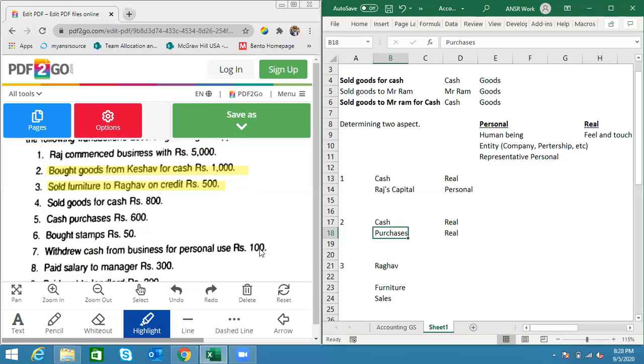Now, let me relate that to business use and personal use. When something is related to core business, in technical terms we call it business use. When something is not related to core business, but is used in the business to support the core business, like in this example, people are coming and sitting, because if the chair and table were not there, people could not sit and eat, so it is needed. It is supporting the core business of the company.